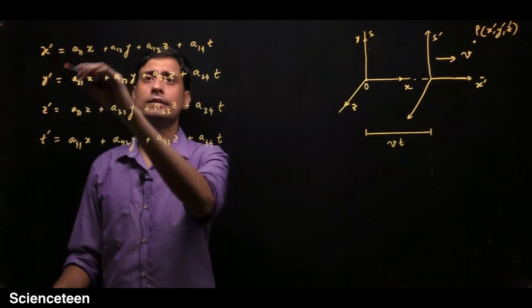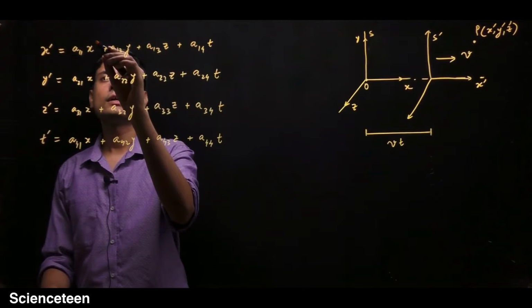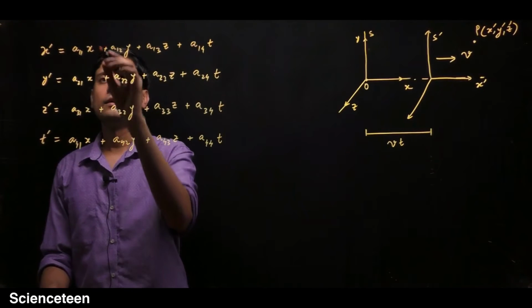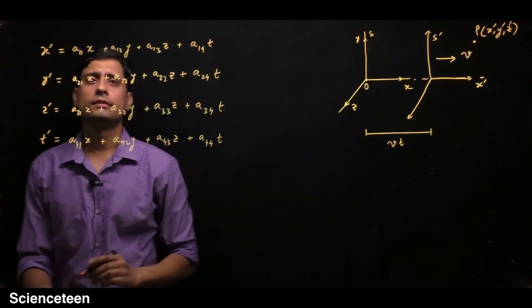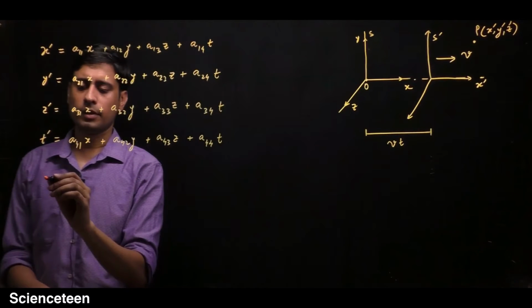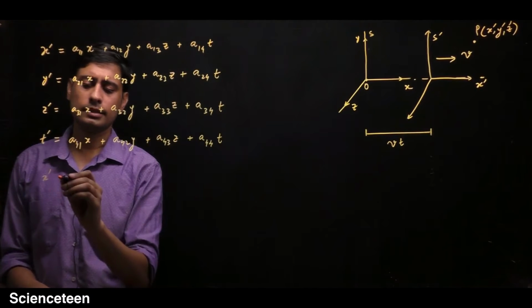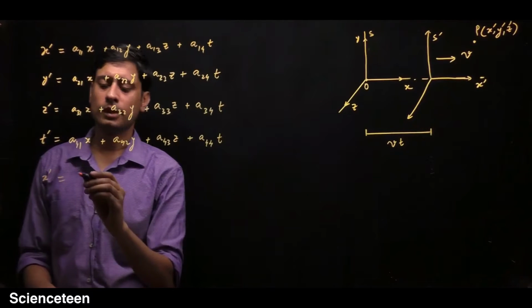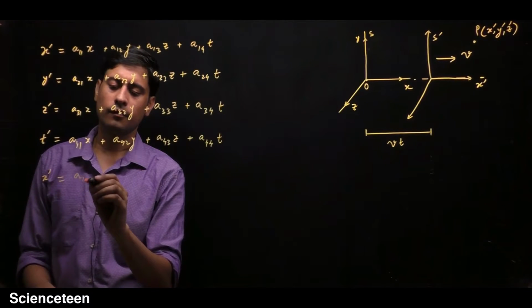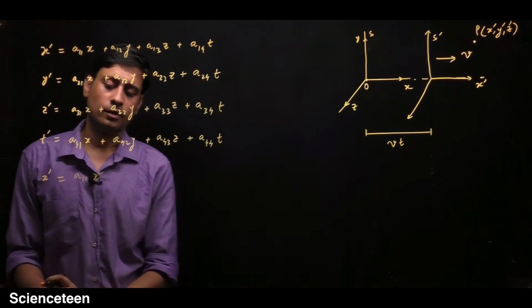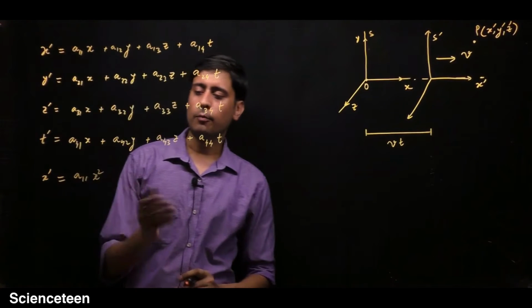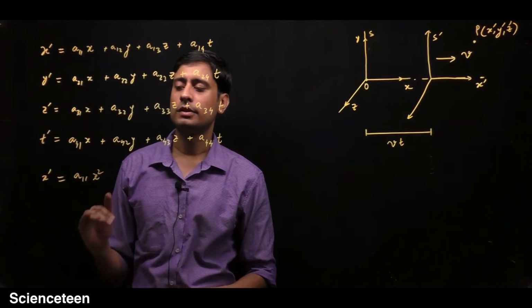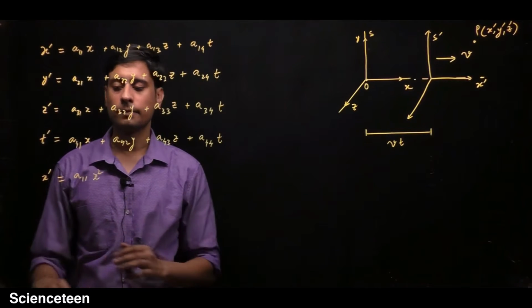So why are these equations only linear? Why are we not considering equations with a square term? Let's assume one of them. Let's consider that x prime depends upon a11 x square. So why is this not a possibility for a transformation equation for an inertial frame?